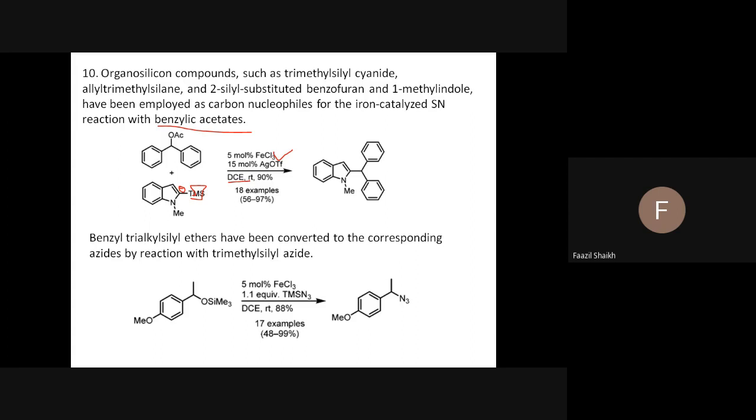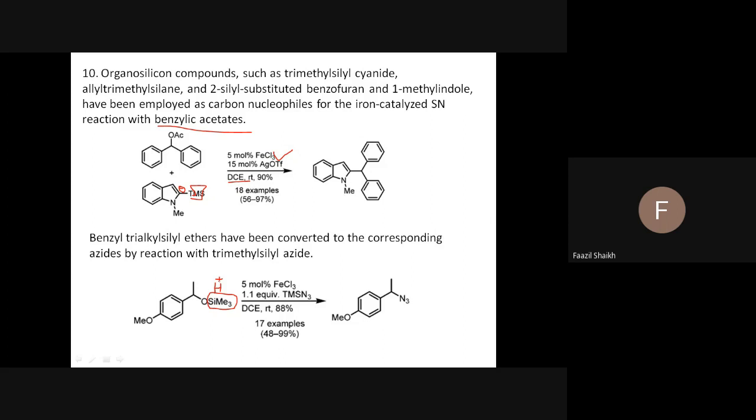Introduction of the azide group, you can see here. It is the same benzylic condition. If it were OH, as I said before, this trimethylsilyl group acts as an H plus ion. Yes or no? Yes.